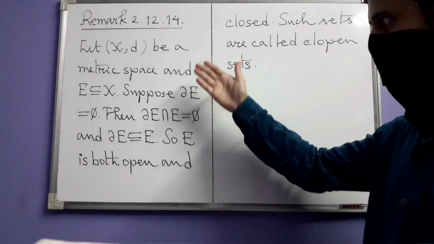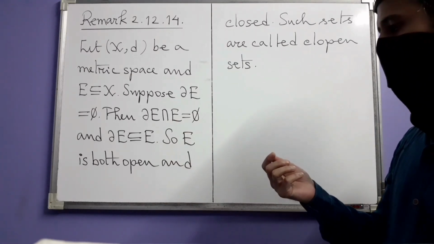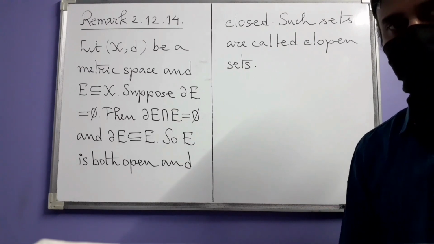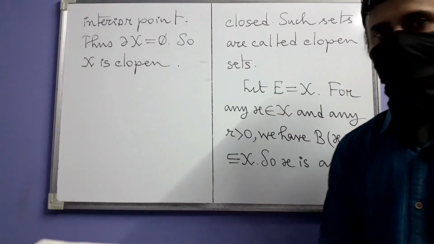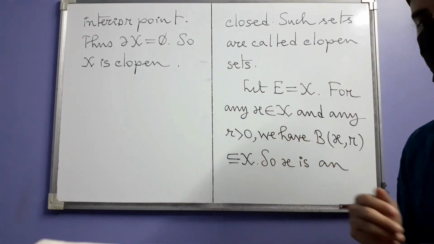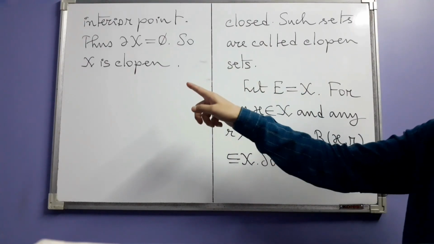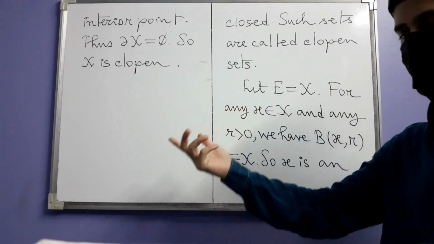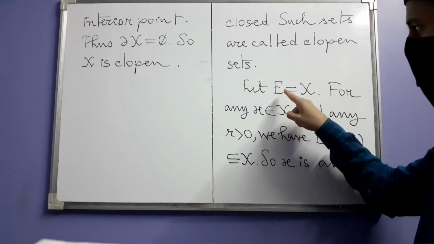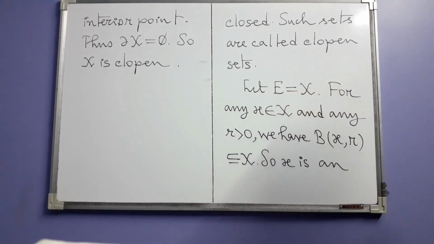Now this is only one condition, theoretical. Can we produce an actual example of clopen sets? Let's see. So here is an example. You may say that it is not concrete, but it's just general. So in our general metric space X, in place of X you can consider any concrete metric space. You consider the subset E which is X itself. What about X?